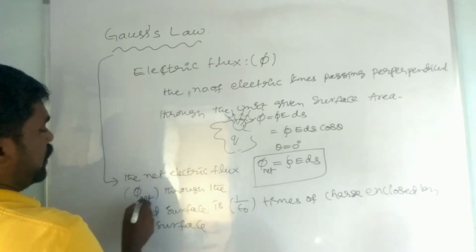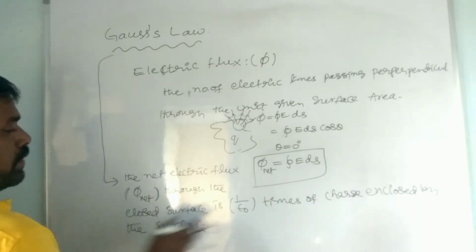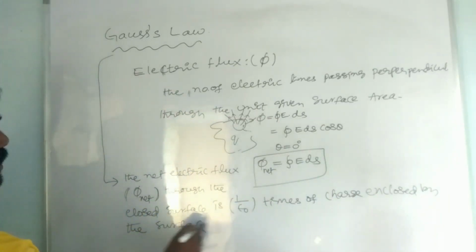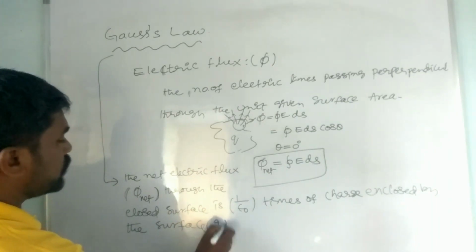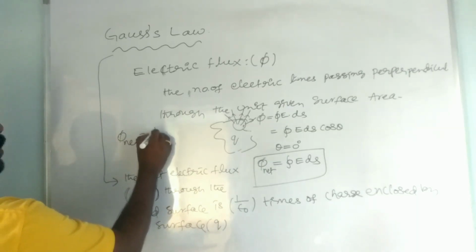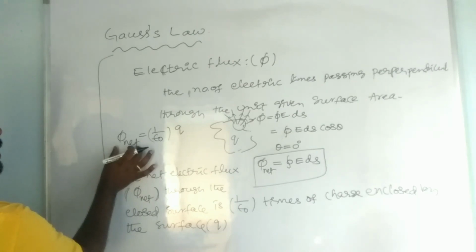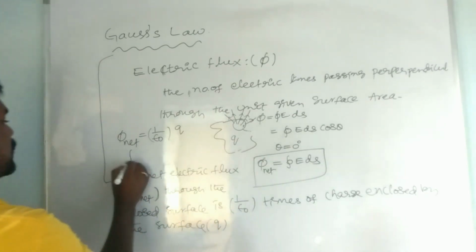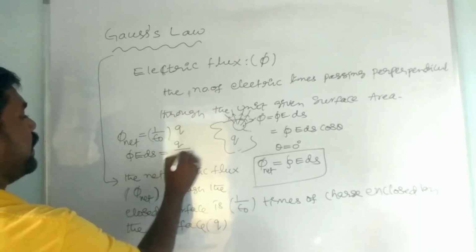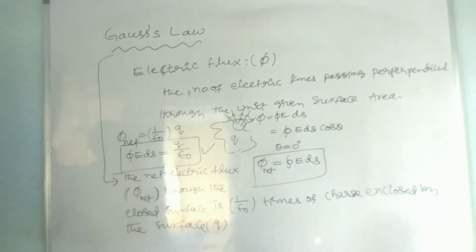The net electric flux is equal to 1 by epsilon naught times the charge enclosed by the surface. How much charge is enclosed here? Q. Therefore phi net is equal to 1 by epsilon naught into Q. What is phi net here? Integral E dot ds is equal to Q by epsilon naught. So this is very important. This is the Gauss law.